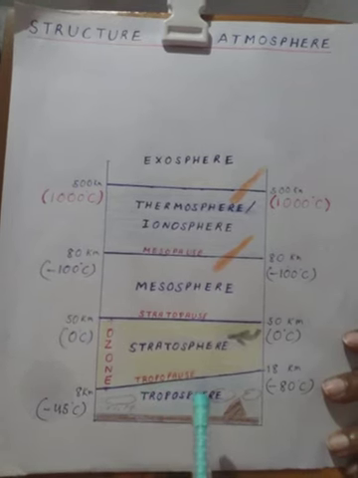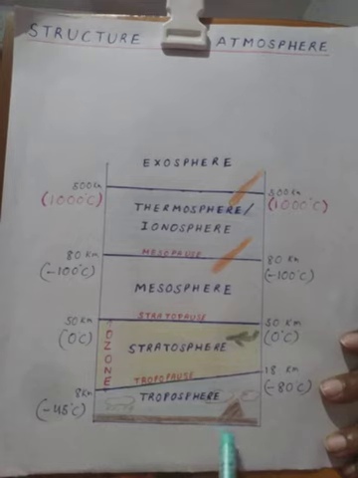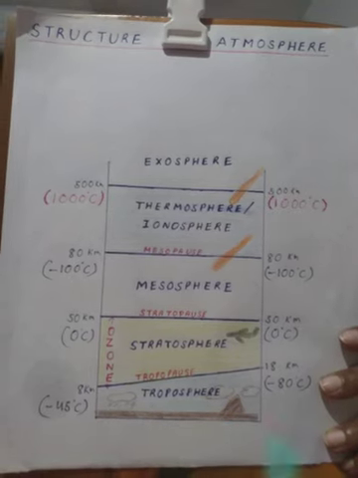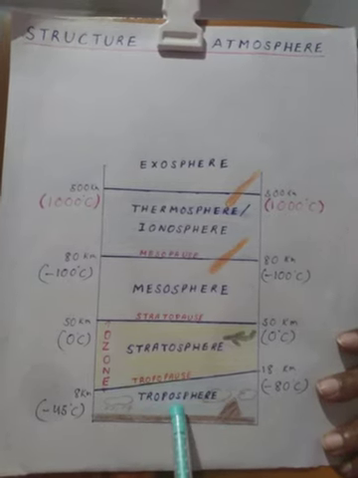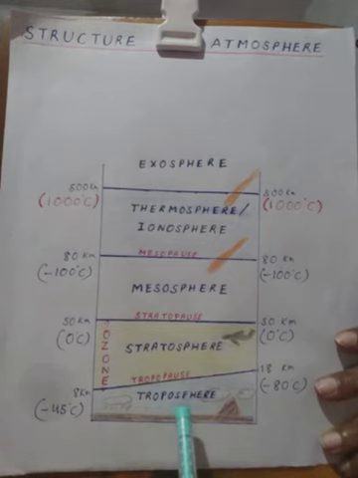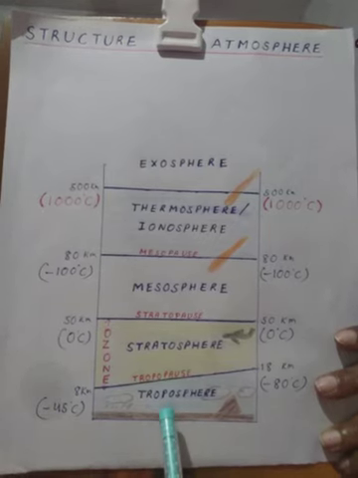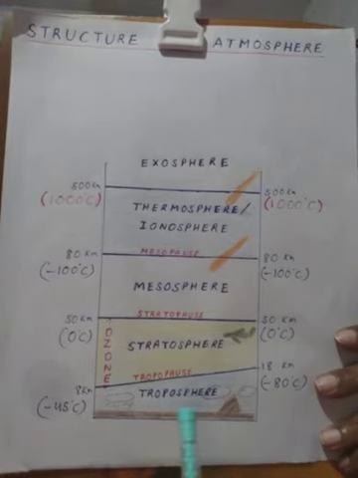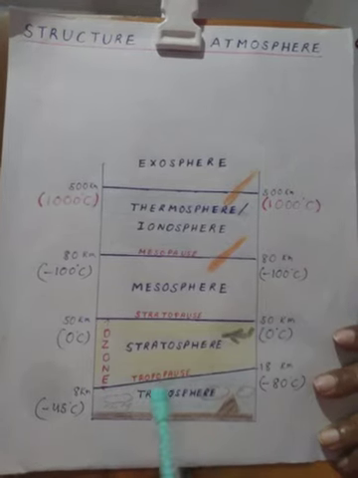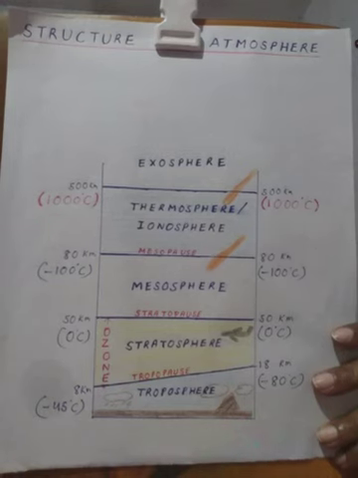You all can see that it is the very first layer near the Earth's surface. It comes from the Greek word tropos, which means turbulent or mixing. Now, why is it called so? Because most of the weather phenomena take place in this region only.